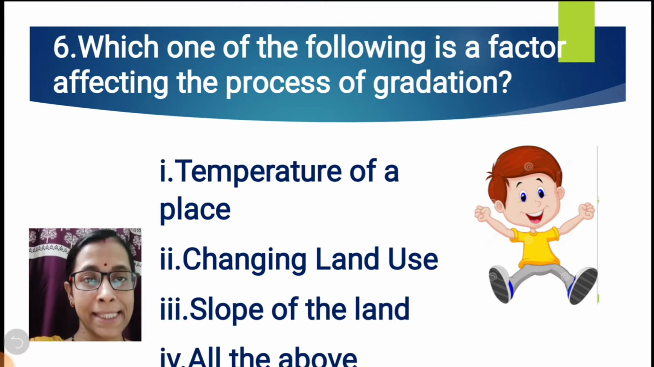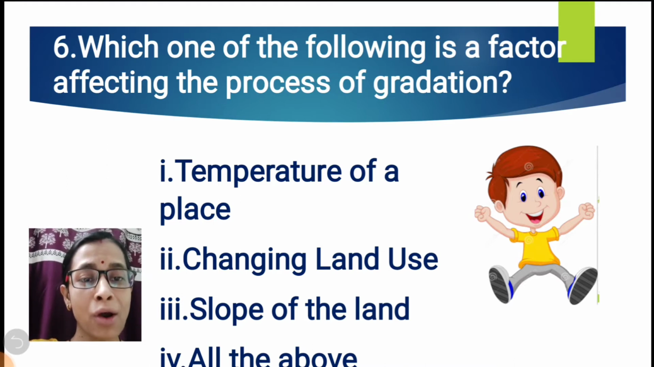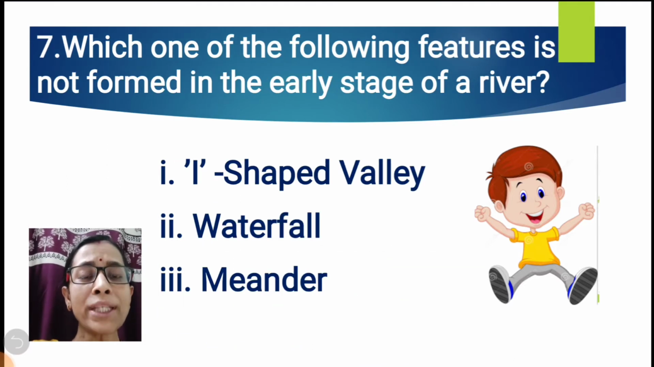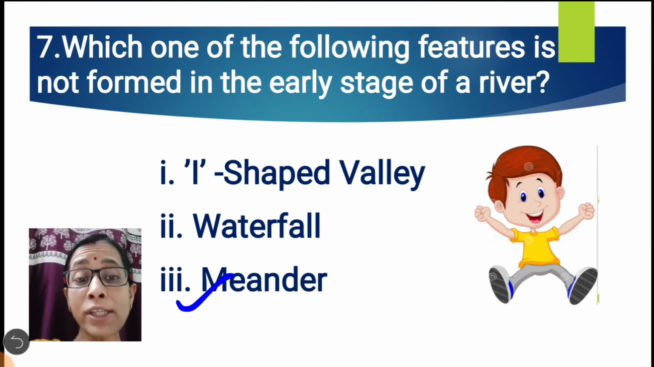Question number 6. Which one of the following is a factor affecting the process of gradation? Temperature of a place, changing land use, slope of the land, or all of the above? The correct option is all of the above. Question number 7. Which one of the following features is not formed in the early stage of a river? U-shaped valley, waterfall, or meander? The correct option is meander, because meanders are formed in the maturity stage.